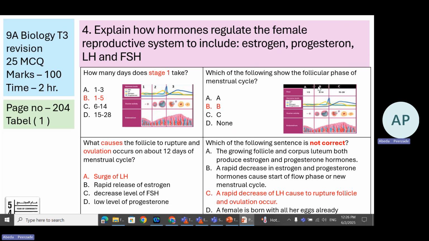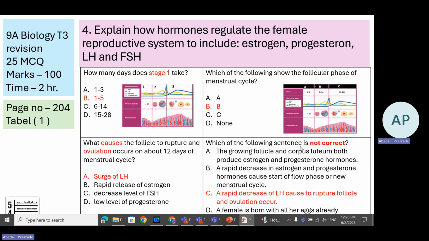So B is the follicular phase. What causes ovulation? That is LH. Remember, ovulation with LH. A surge of LH, an increase in the hormone LH, causes the rupture of the follicle and the egg is released. This process is called ovulation.